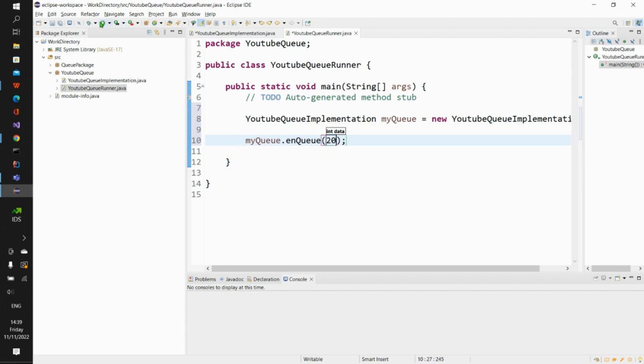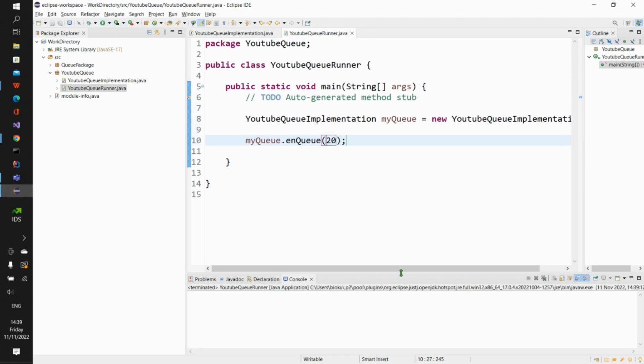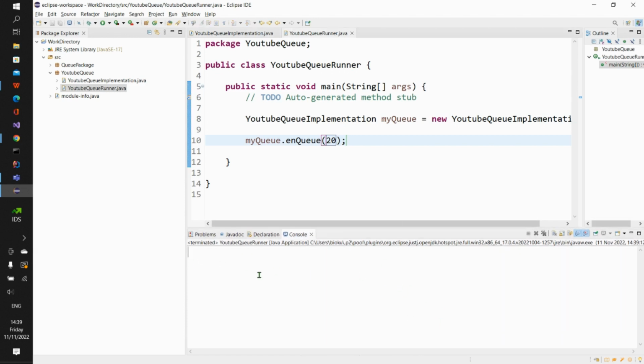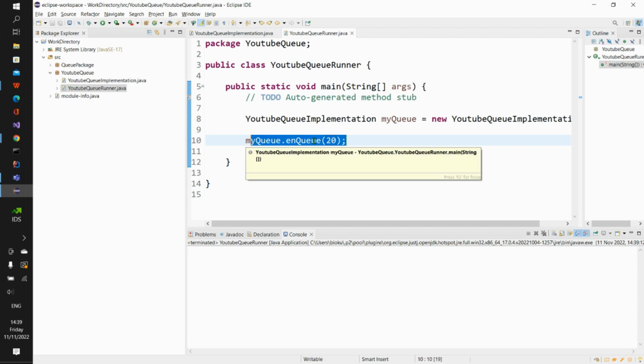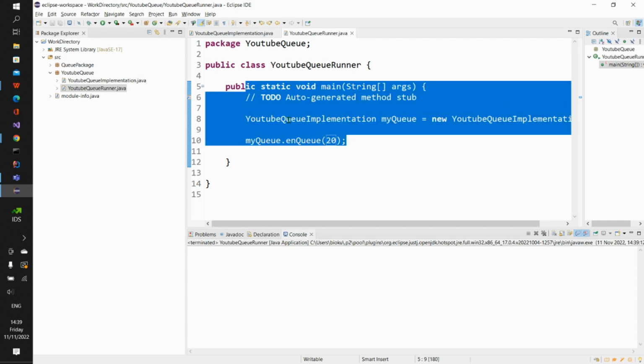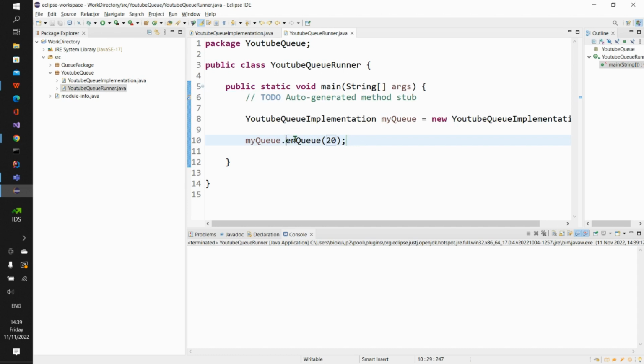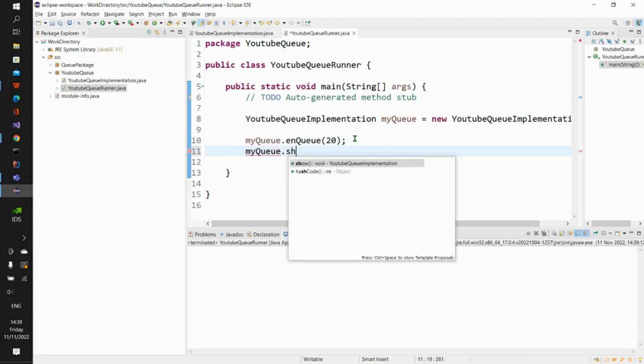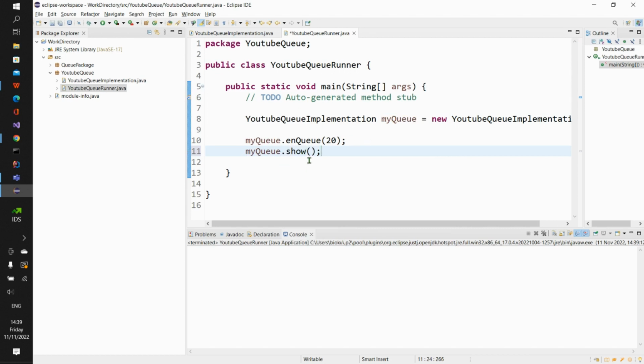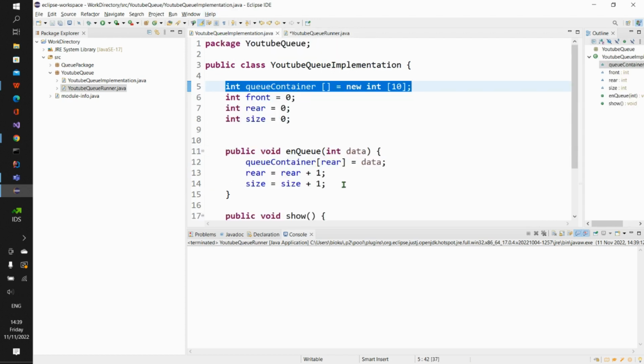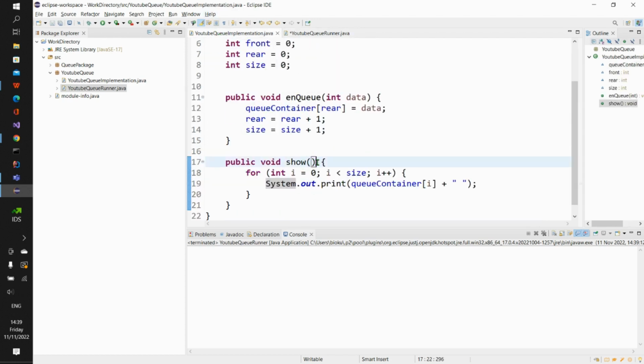So now if I run this program, you go see say nothing show inside our terminal. Make I just bring this terminal up. You see say nothing show inside this terminal wey dey here, right? The reason why nothing dey show be say we never perform our show operation, right? But we no get any error inside this our program. That one mean say our enqueue method wey we write e dey work. So wetin I go do next be say I go just come here talk say myQueue dot show. As I talk say myQueue dot show now, you see say this one no complain say make we put anything inside am, right? Na because say we no tell am say e go contain anything inside am here.